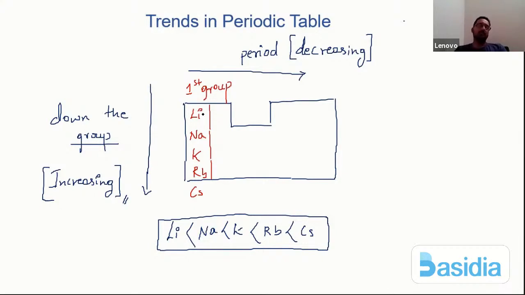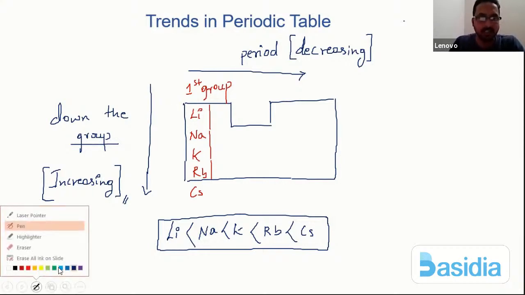But obviously when you see the periodic table, there are definitely a few exceptions, which, as I told you, is no need to panic. When you study one by one, you will definitely understand what the exceptions are, or where exactly you find those variations. So let's not worry about that now. Let us check across the period.